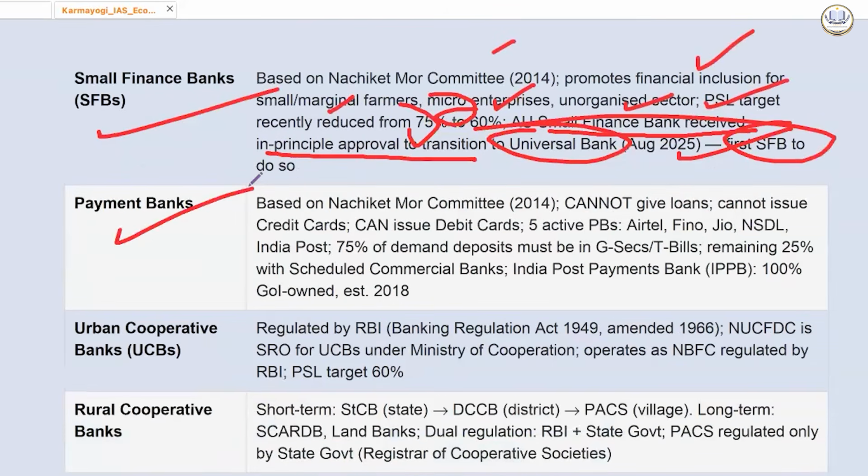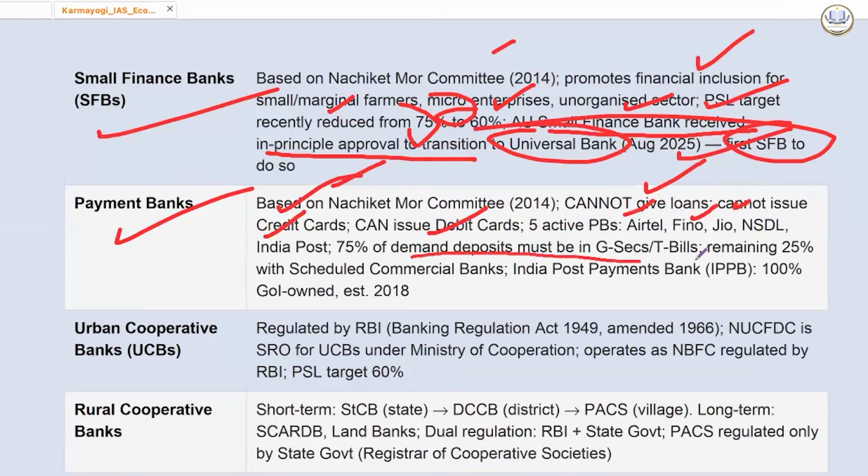Then we have payment banks. You must have seen Airtel, Fino, Jio, India Post. These are all payment banks. These are also based on Nachiket More Committee 2014. Cannot give loans, cannot issue credit cards, can issue debit cards. Examples of these are Airtel, Fino, Jio, NSDL, India Post.